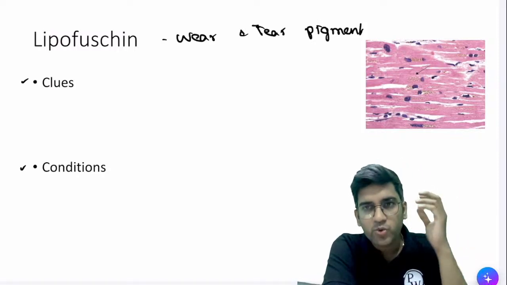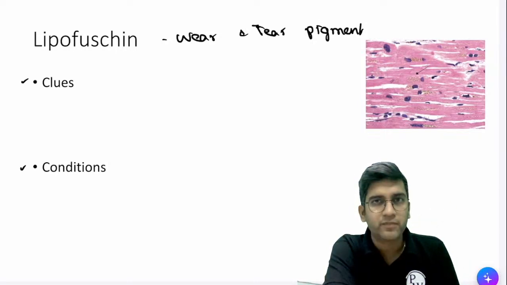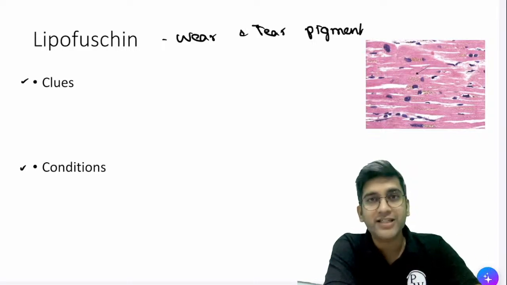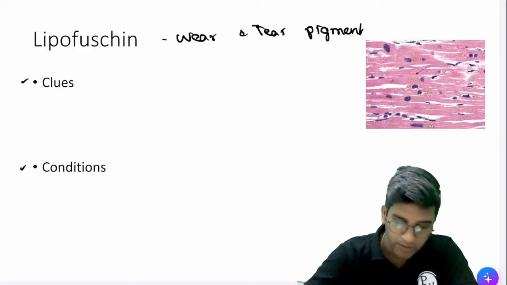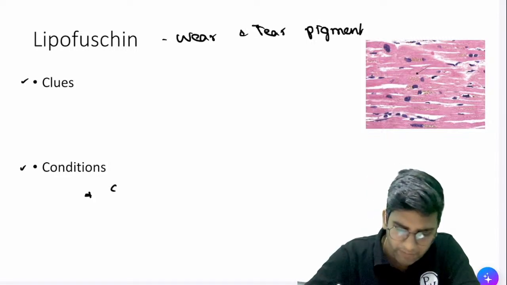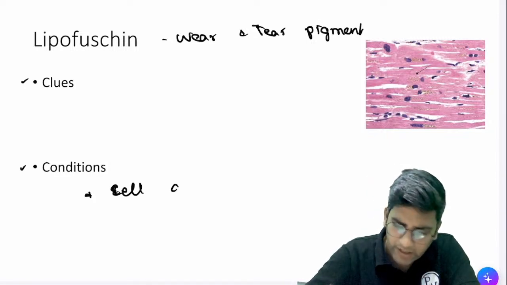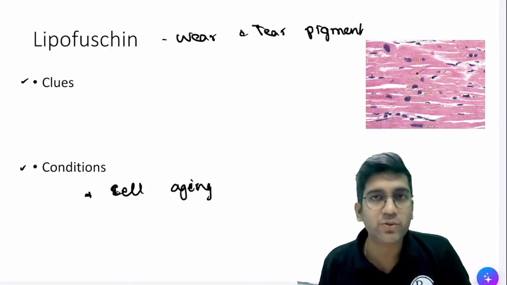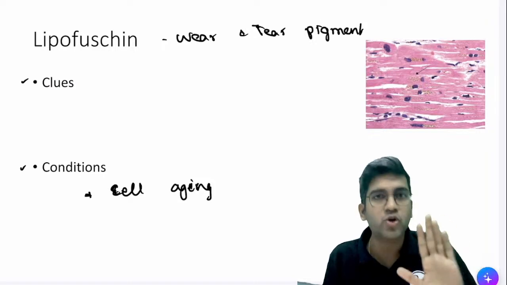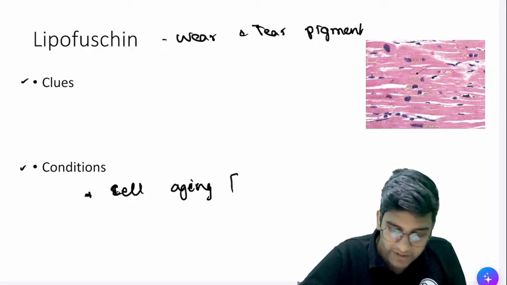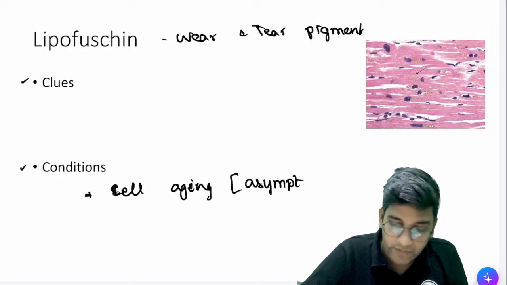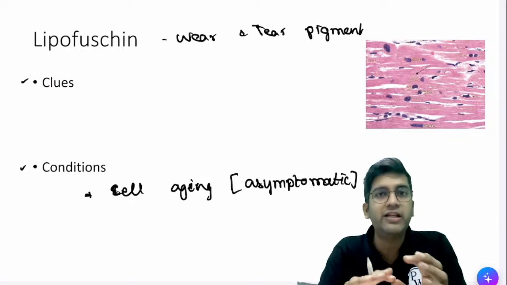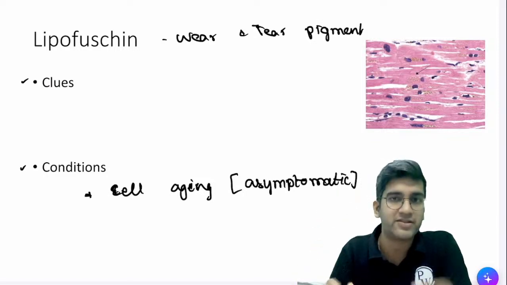Can I say a person who is very old has more chance of atrophy? When you become 80 years old, will your muscle atrophy? By default, right? So can I also say there's a pigment seen in old age? It's not a pathological pigment. It's a pigment seen in cell aging. A question says an 80-year-old person's cardiac muscle shows a brown pigment. Think of lipofuscin. The most important thing is it's an asymptomatic condition. This is not a pathological thing. When you, me, everyone in the world becomes older, the pigments will accumulate by default, like graying of hair. It's an asymptomatic condition, right?